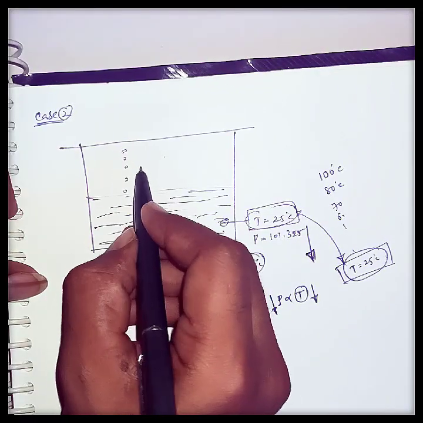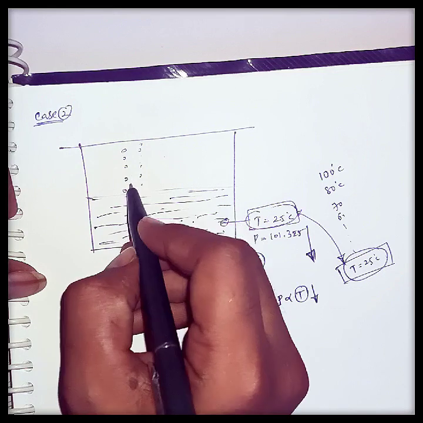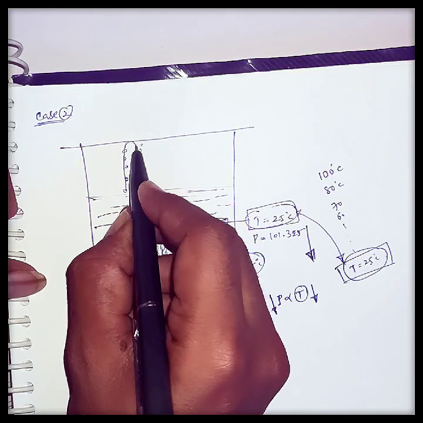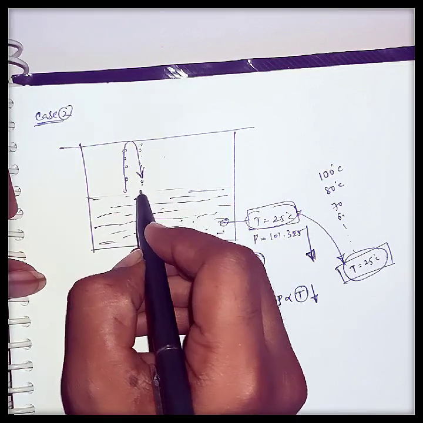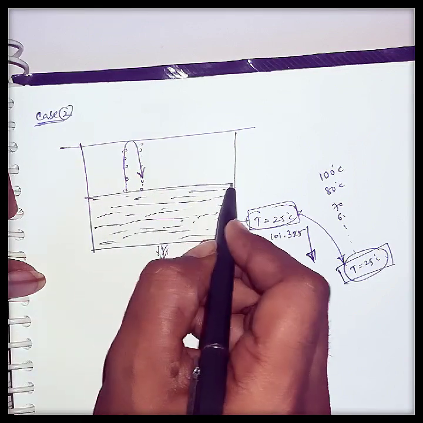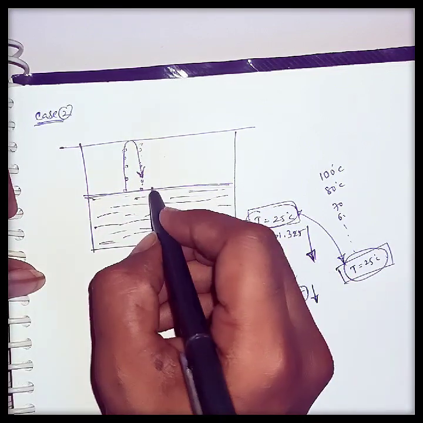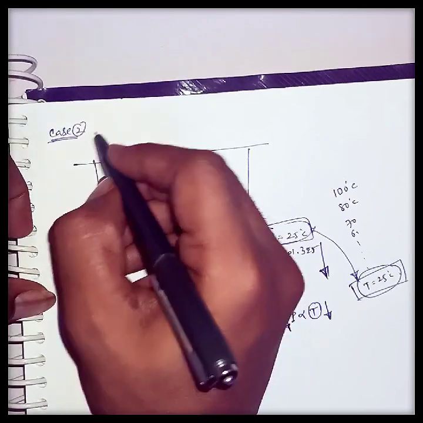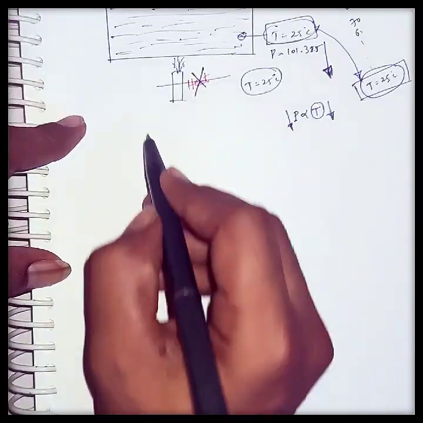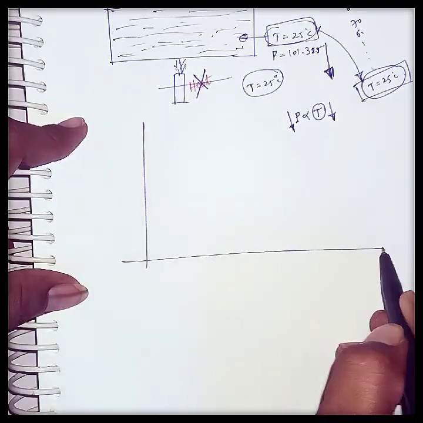It will extrude some vapor bubbles. These bubbles will hit like this and come back like this, and apply some external pressure on this surface due to these vapor bubbles, and this is nothing but vapor pressure. This is case 2. That means this case 2 can also be represented graphically like this.